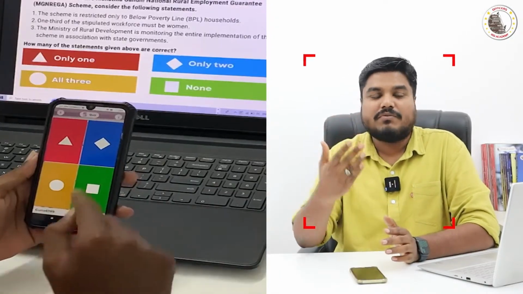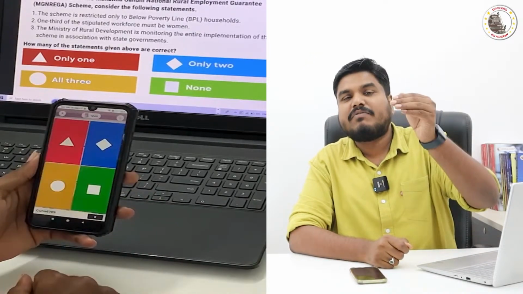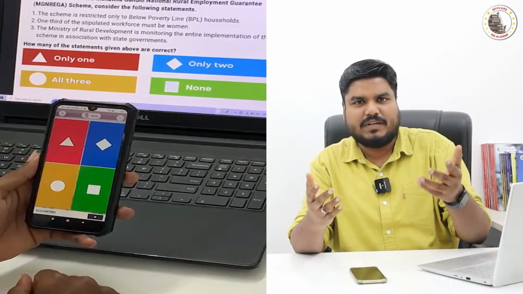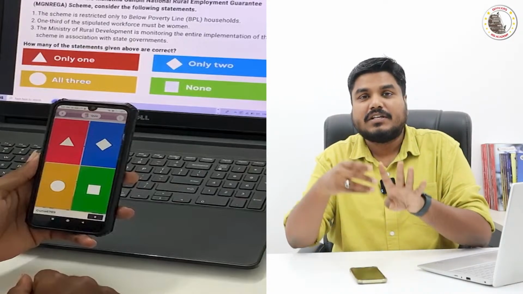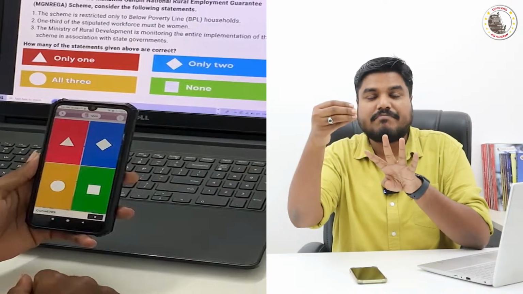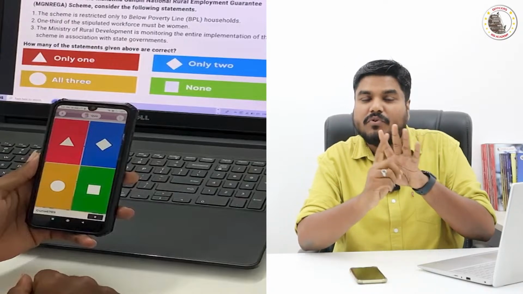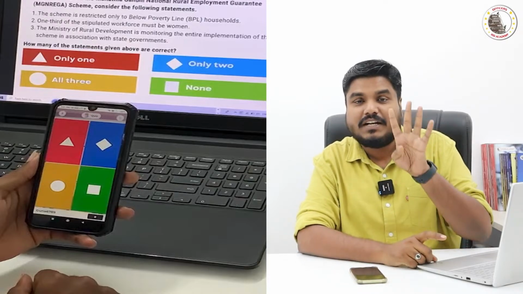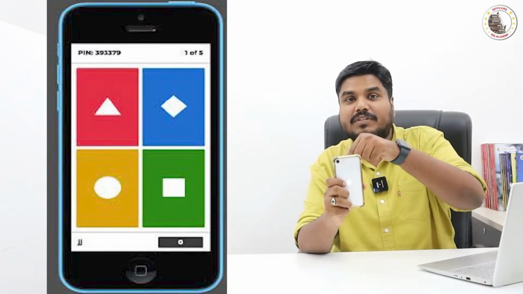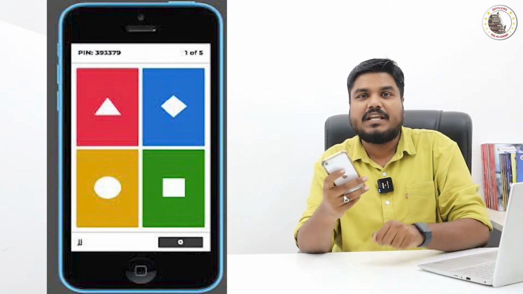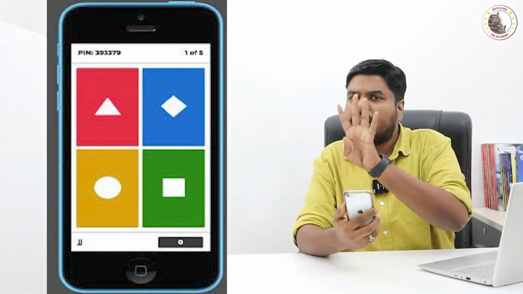In the live video, I will be showing you the question. The question will be followed by 4 options as usual, A, B, C, D. The 4 options will have a color code, right? Option A, red color, option B, blue color, option C, green color, option D, yellow color. So the 4 options will have 4 different color codes. In your mobile phone, you have installed the Kahoot application, right? The Kahoot application in your device will show you 4 colored boxes, only 4.